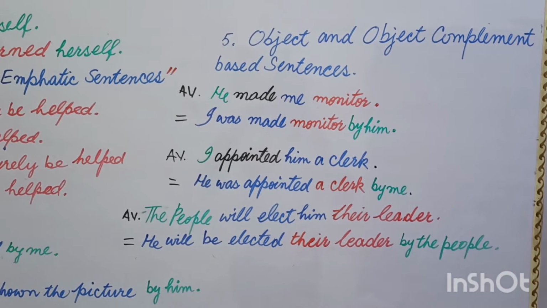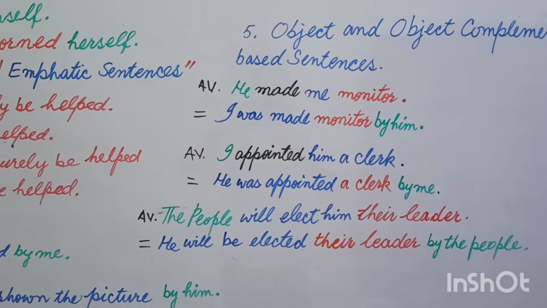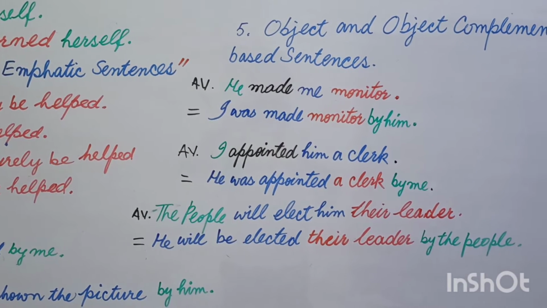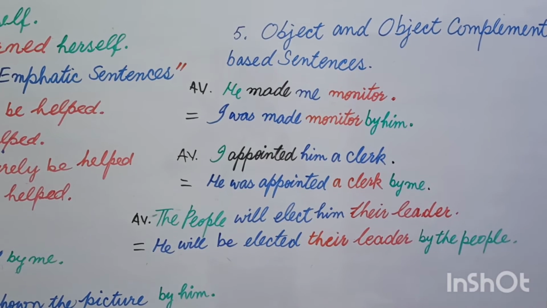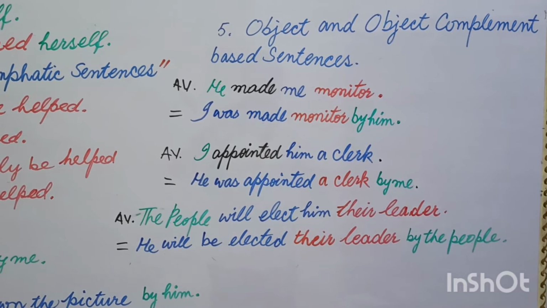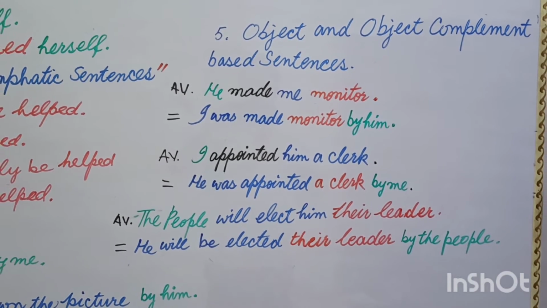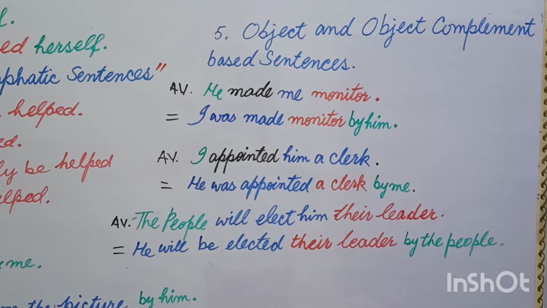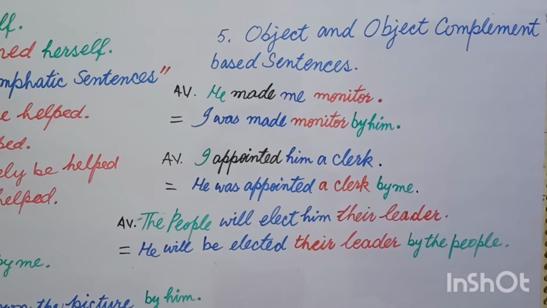Object and object complement based sentences. Now you see how we transform a sentence which is based on object and object complement. Students, in this sentence the main thing is we are confused when we see two objects, me and monitor, and we are not able to identify which one is the complement and which one is the object.